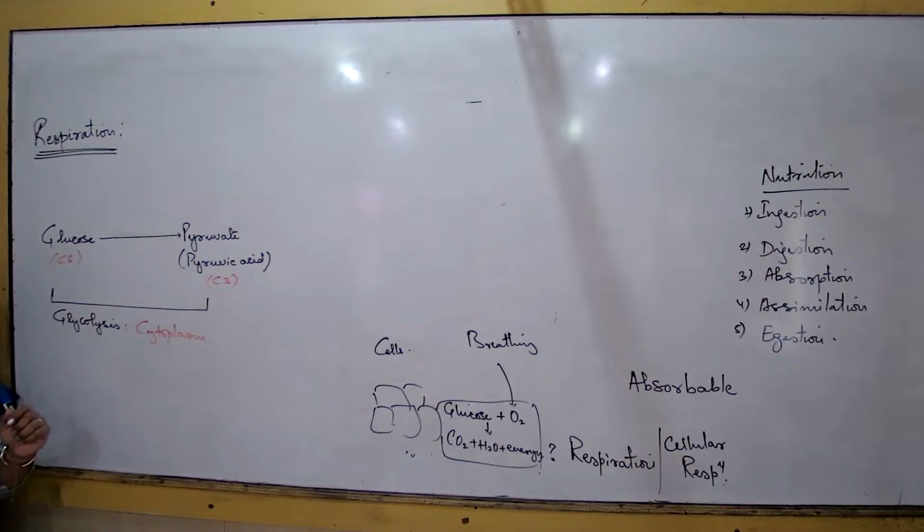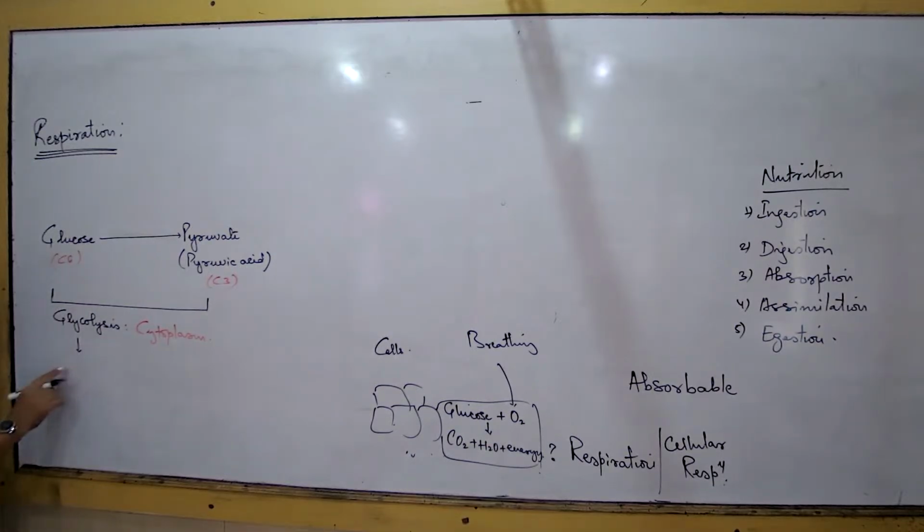Irrespective of whether the organism is single-celled or multicellular. We don't have to judge any feature of the organism. This process is definitely happening in all organisms because every organism has some or the other form of carbohydrate in their cells, and most commonly glucose. So that's the reason we are starting the equation with glucose. So we say glucose getting broken down in the cytoplasm of all cells. What is this process known as? Glycolysis. Glyco, sugar, lysis, breakdown. So glycolysis is the process of glucose breakdown.